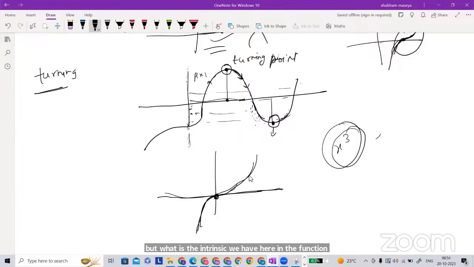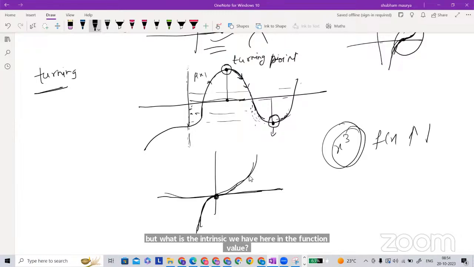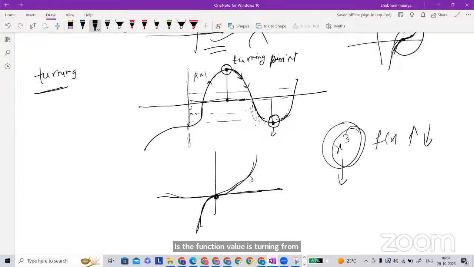Is the function value turning from increasing to decreasing for x cube here? No. It is continuously increasing. It looks like there is a turn, but it is still increasing.